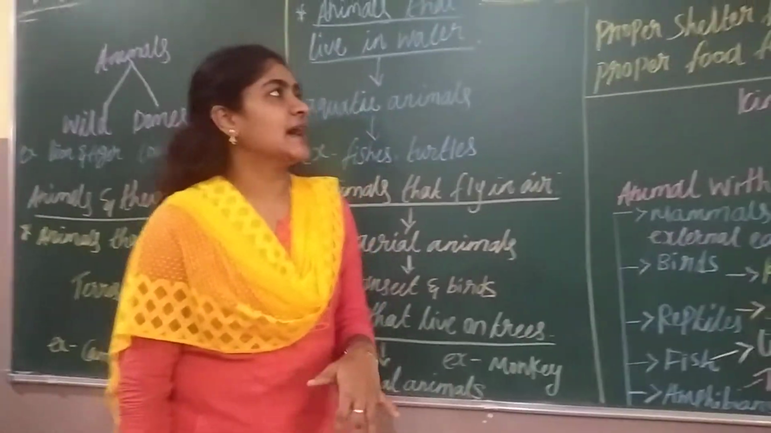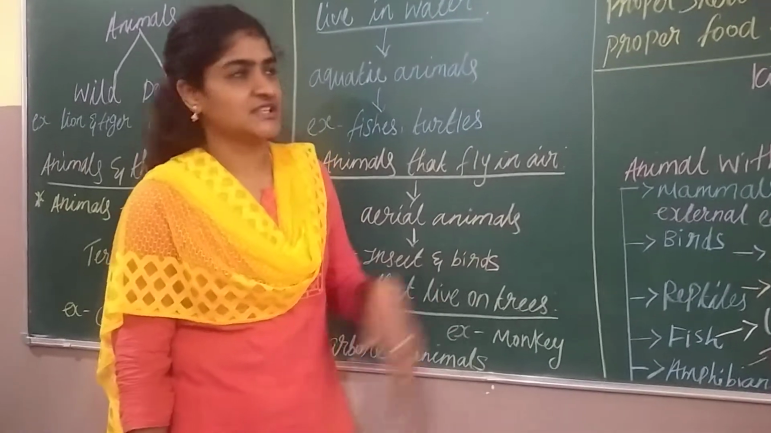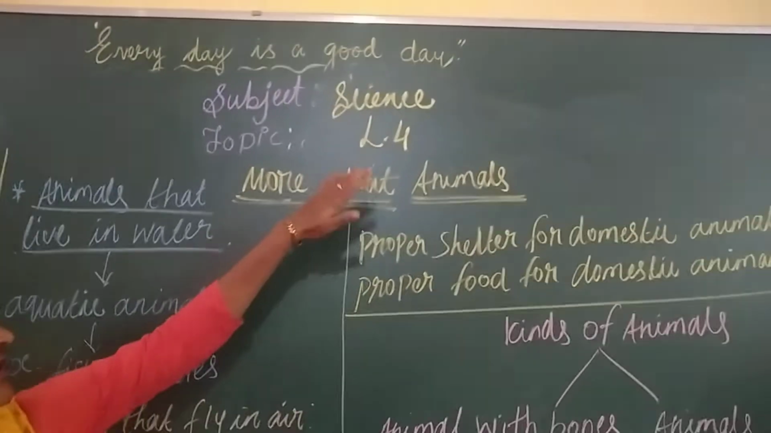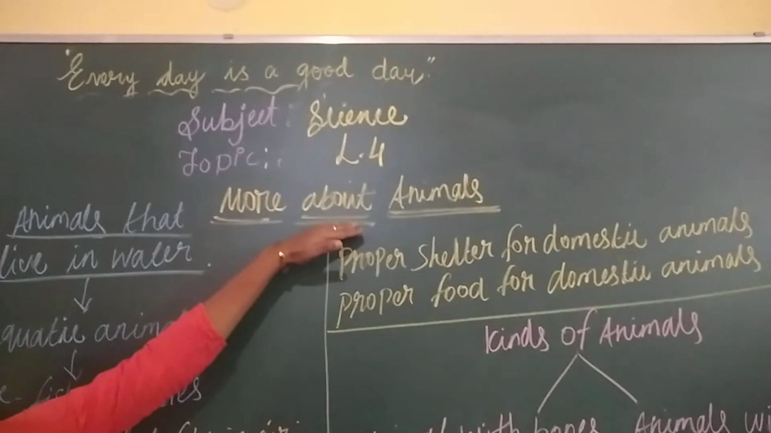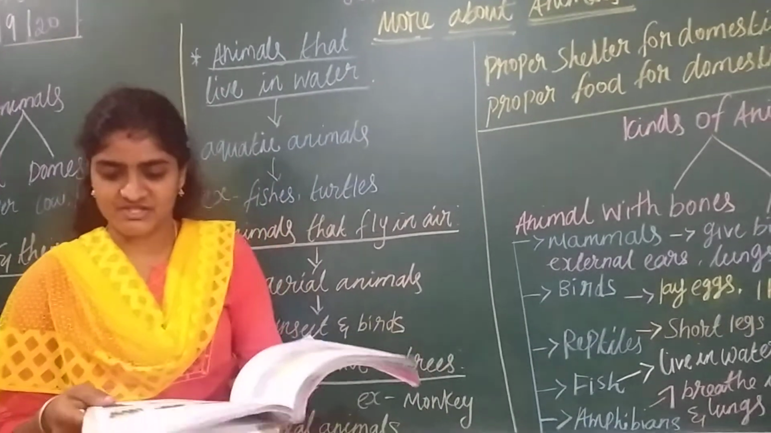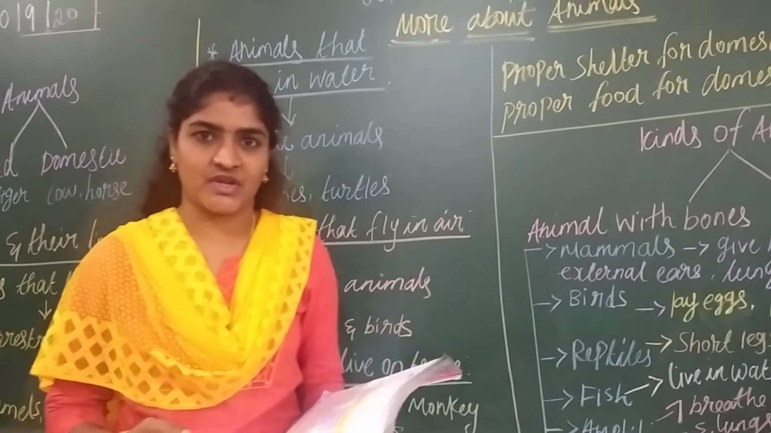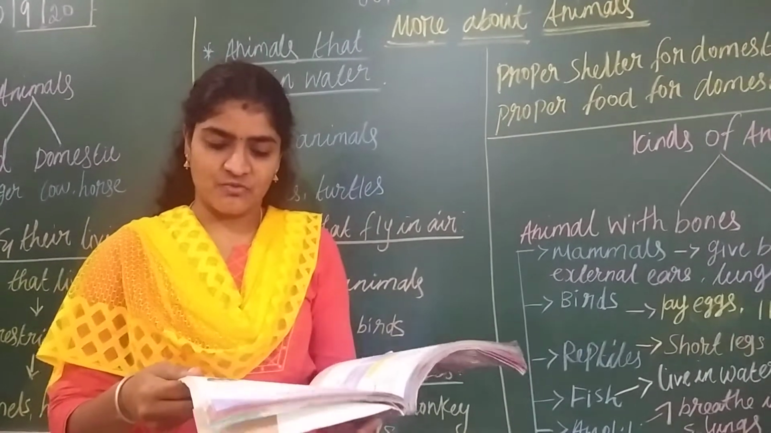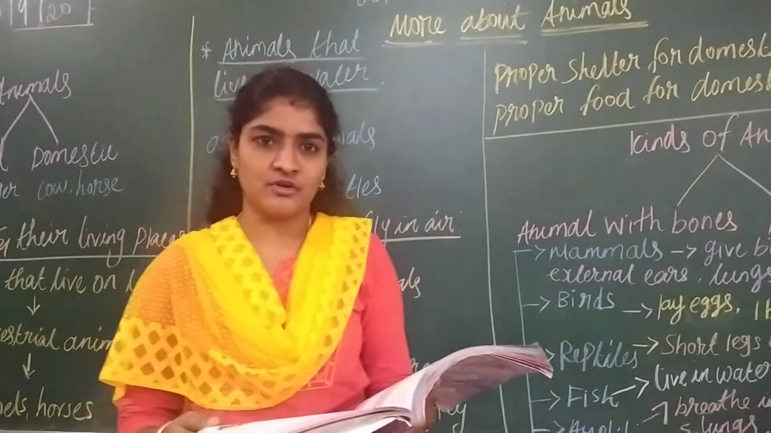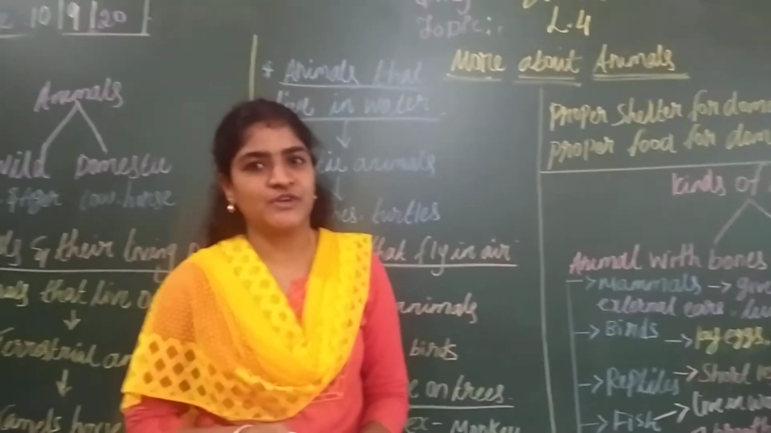So this class I am going to start a new lesson, that is lesson number 4. The lesson name is more about animals. Everyone take out page number 167. Okay, page number 167, lesson number 4, more about animals.